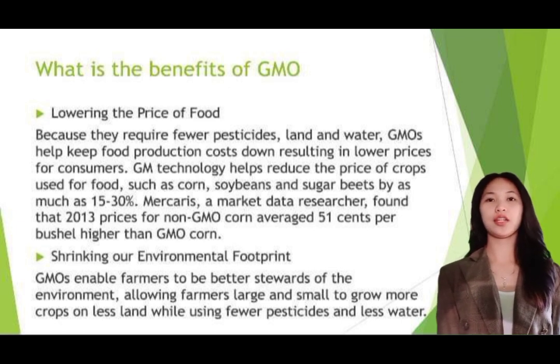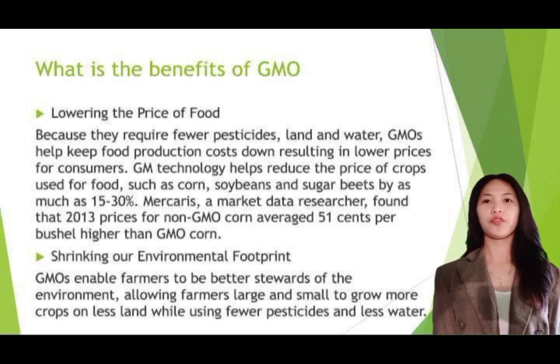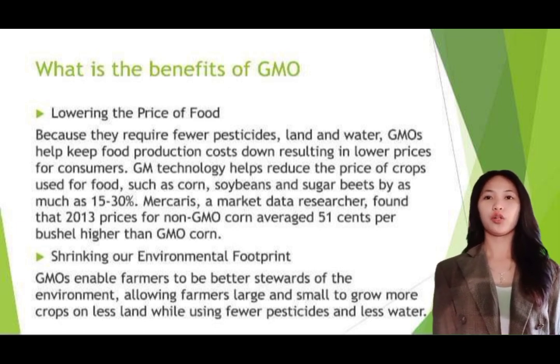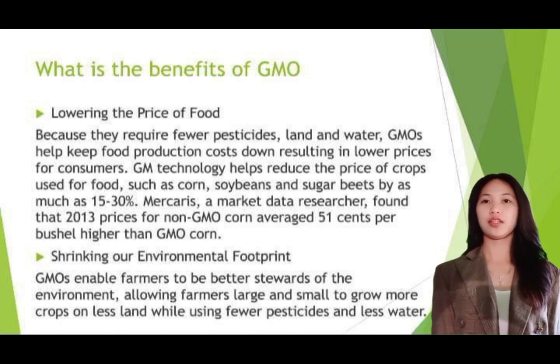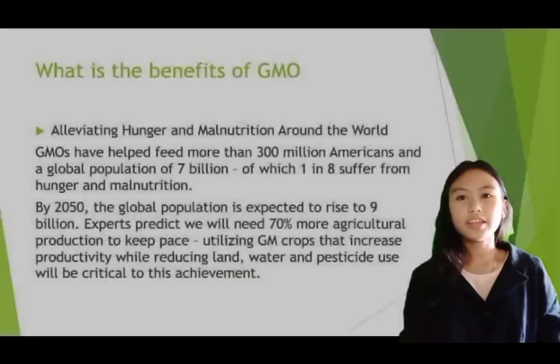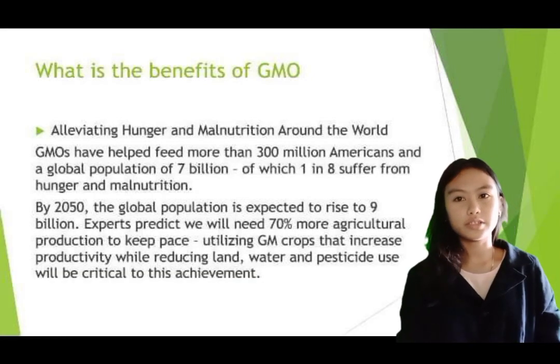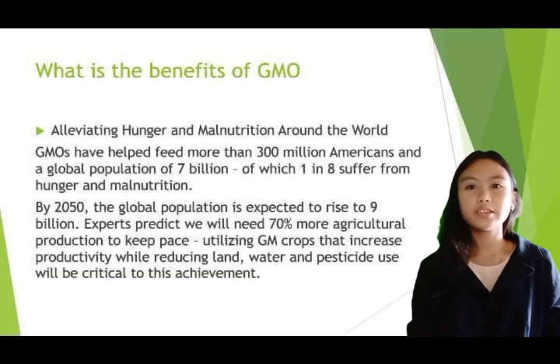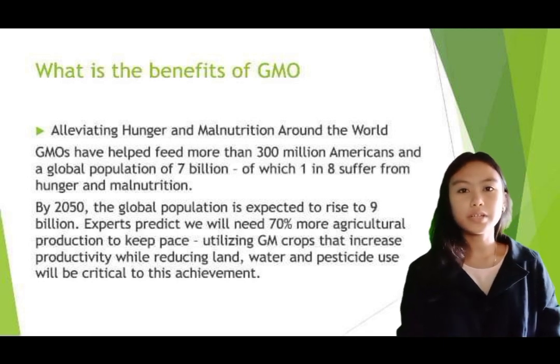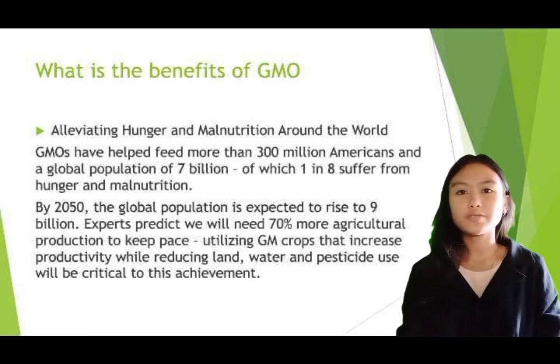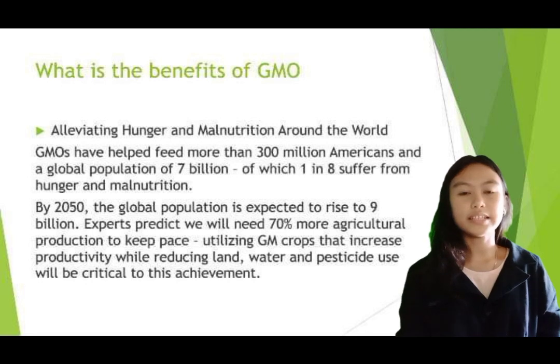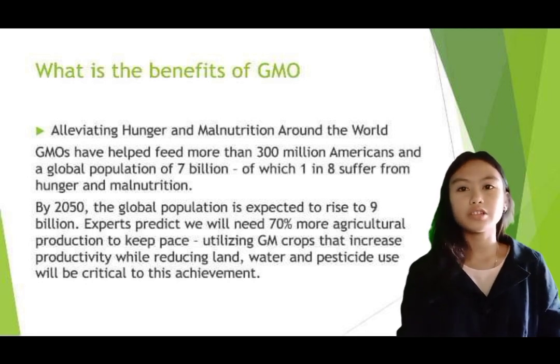Shrinking our environmental footprint. GMOs enable farmers to be better stewards of the environment, allowing farmers, large and small, to grow more crops on less land while using fewer pesticides and less water. Ending hunger and malnutrition around the world. GMOs have helped feed more than 300 million Americans and a global population of 7 billion, of which 1 in 8 suffer from hunger and malnutrition.